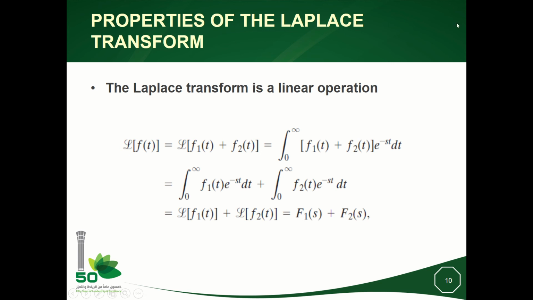This integral can be split into two terms, which are exactly the Laplace transform of f1 plus the Laplace transform of f2, which means f1 of s plus f2 of s. If I multiply f1 by a certain coefficient and f2 by another coefficient, we will see those coefficients appearing here. This is what we call the linearity property of the Laplace transform.